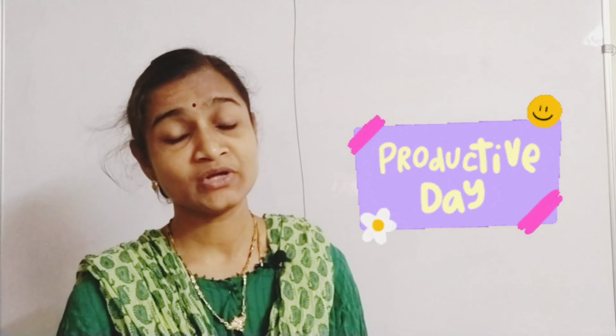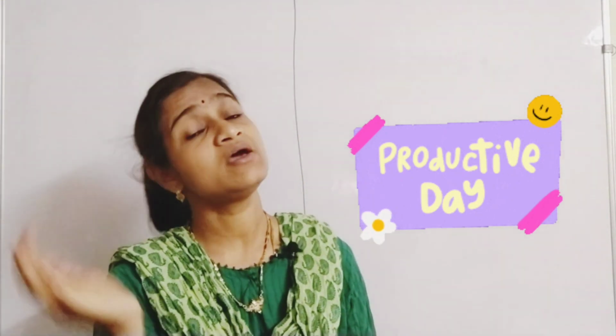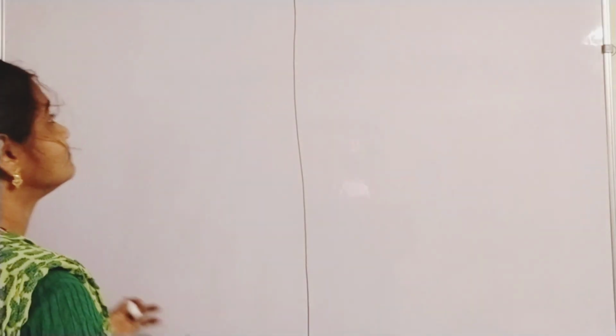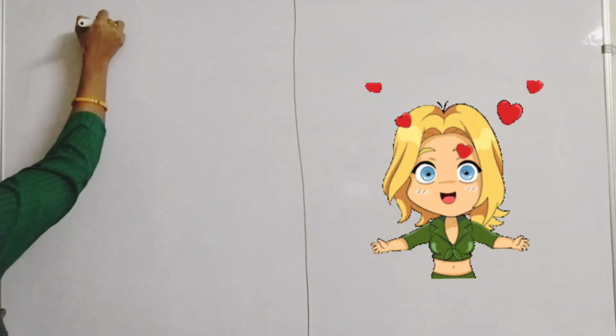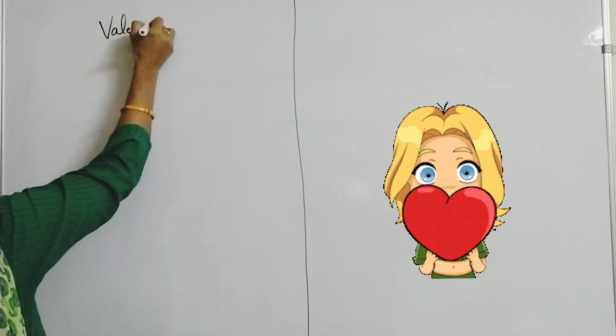So today we are going to learn about a very important topic, that is valency. How to identify valency of elements and valency of elements in compounds. Valency is the property possessed only by what? Elements only. So let us learn the concept of valency. A very important topic, valency.